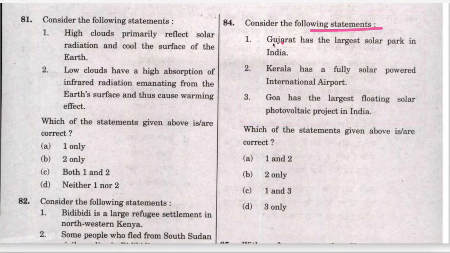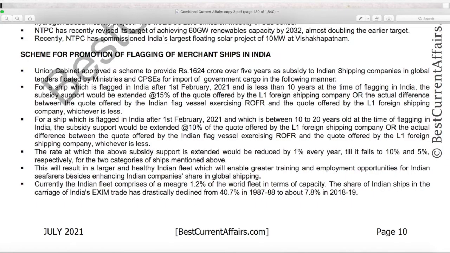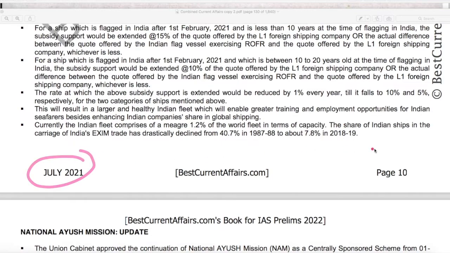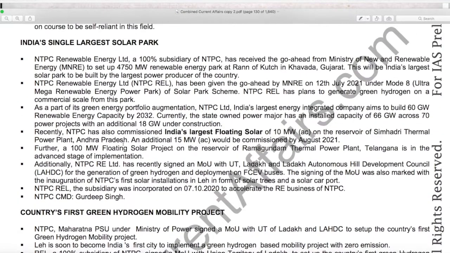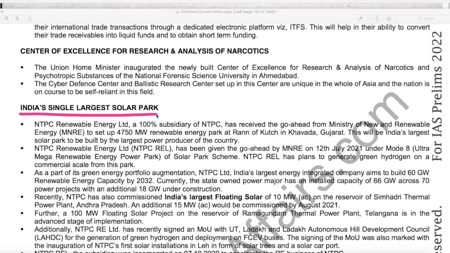Consider the following statements. 3 statements are given. The first statement is that Gujarat has the largest solar park in India. This statement is wrong. See our current affairs book. This is our July 2021 current affairs book, page number 10. There was a news, India's largest solar park. Here it is mentioned that NTPC has just received a go-ahead from the ministry to set up renewable energy park at Rann of Kutch in Gujarat, and this will be India's largest solar park to be built. So this will be India's largest solar park in future, but not at present.